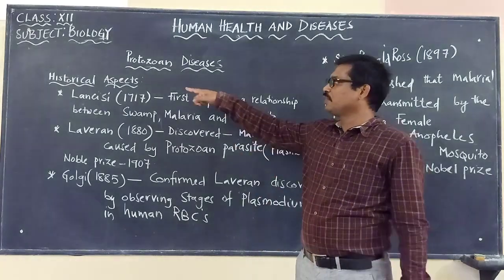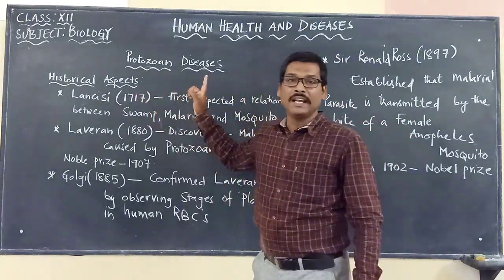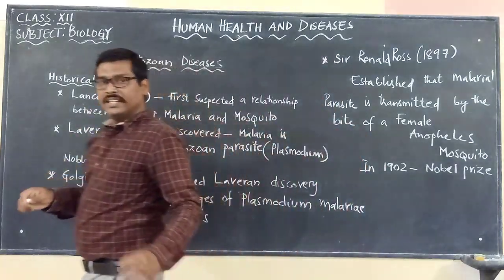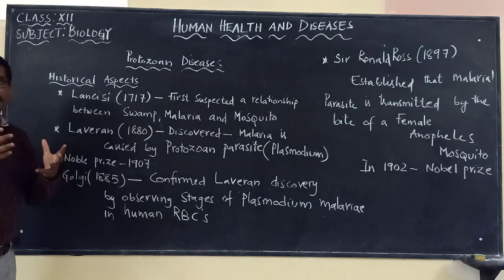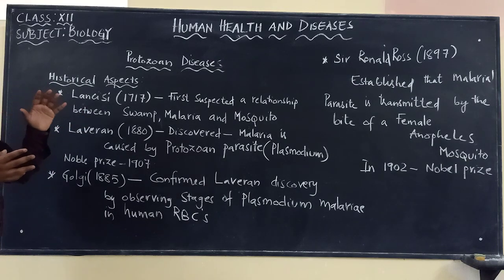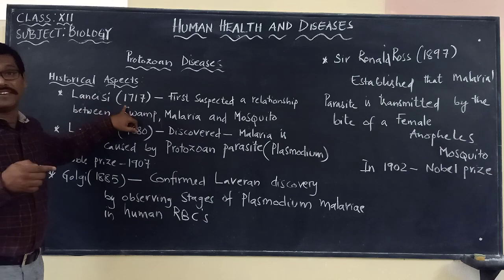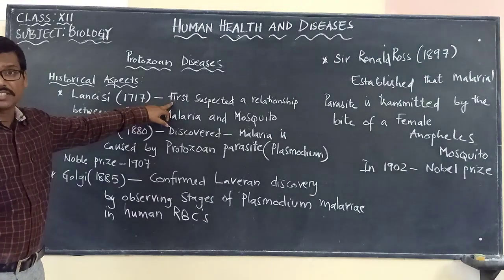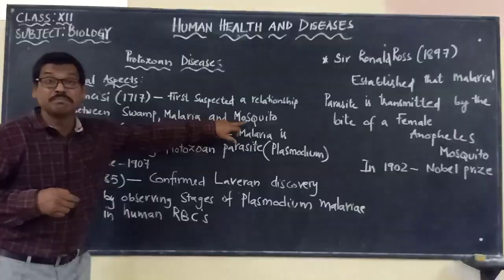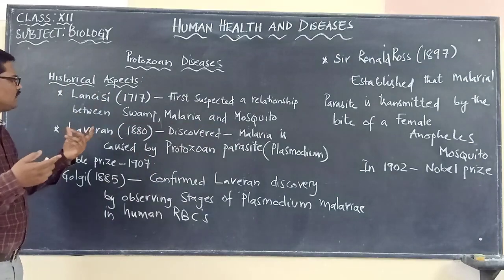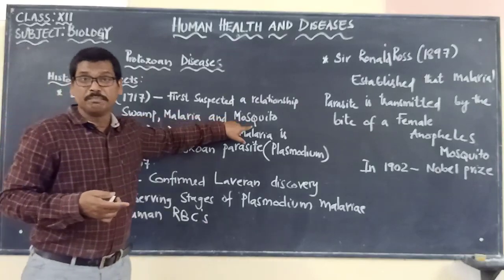So now we are going to look at the historical aspects of the malarial parasite. If you look at the historical aspects, the first scientist who started to discover about this disease, malaria, and what is the parasite that is causing this disease is Lancisi. In the year 1717, he is the first scientist who suspected a relationship between swamp, malaria and mosquito. He suspected that there is a relationship in its transmission, how this disease is caused, between swamp, malaria and mosquito.